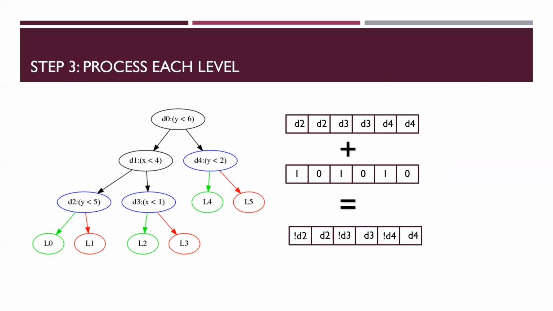The level matrix picks out the decisions at that level which account for all the leaves. These decision results are added to the mask, giving a vector which describes for every leaf whether it is excluded or not by the decision result.